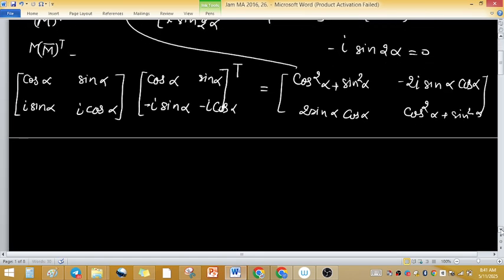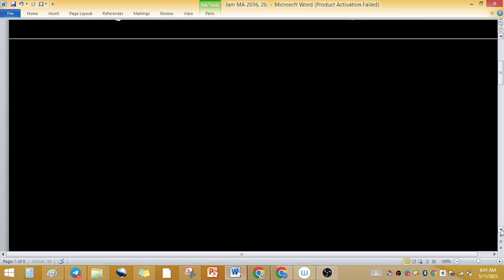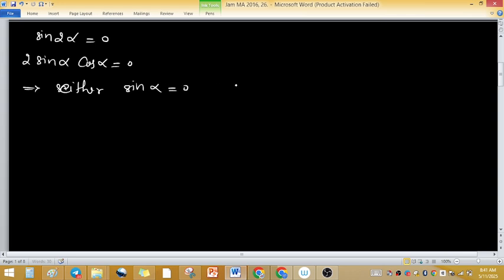We have evaluated sin 2 alpha equals 0. Expand this one: 2 sin alpha cos alpha equals 0. This implies that either sin alpha equals 0 or cos alpha equals 0.